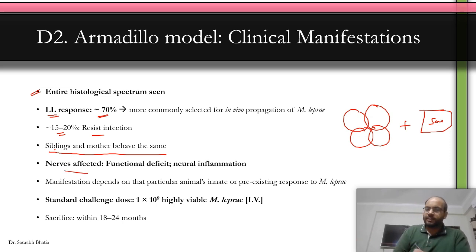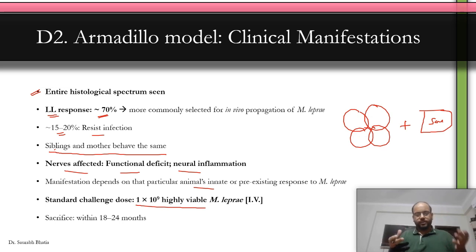The nerves are affected, they have functional deficit and nerve inflammation. Manifestation depends on the particular animal's immunity. Like I said, if the mother is developing LL Hansen, the siblings will also develop LL Hansen. If they develop tuberculoid pole, the children will also develop tuberculoid pole. The standard challenge dose is 10 to the power 9 M. leprae, so you can use a higher inoculation as compared to mice models. It takes about 18 to 24 weeks for the lesion to properly develop and to harvest the tissue. Let's move forward.